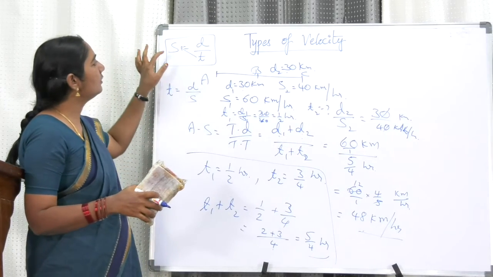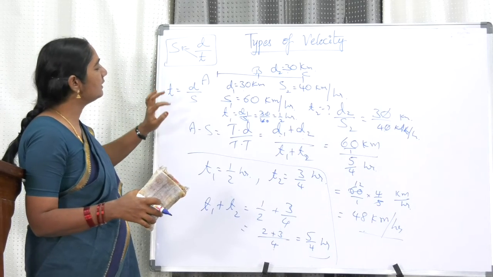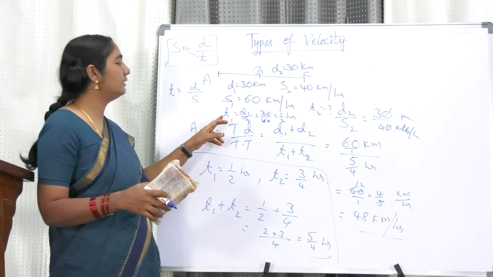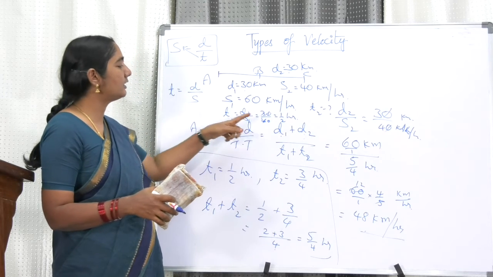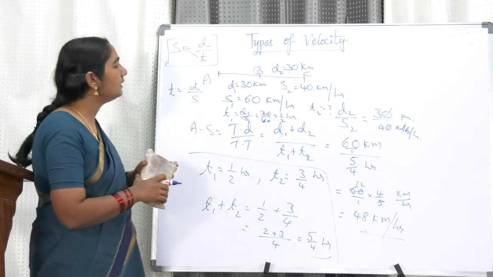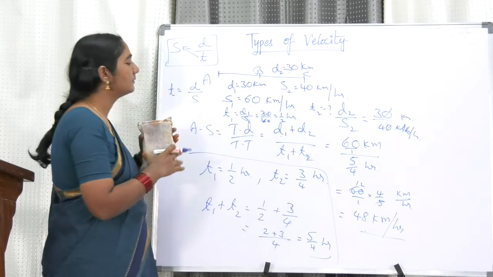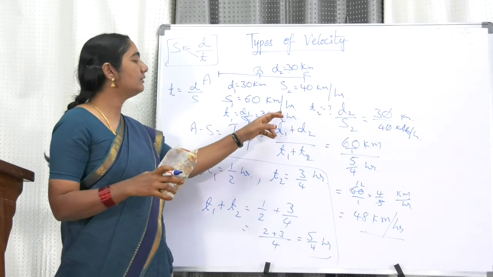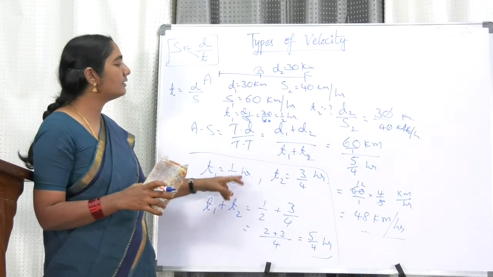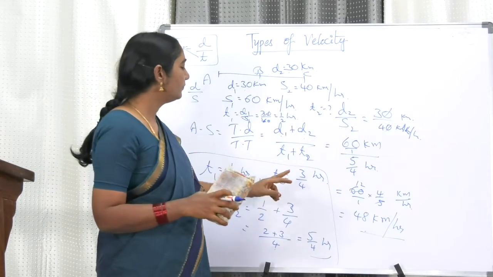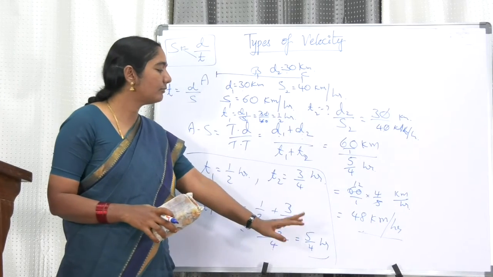Time is nothing but, we know that speed is equal to distance by time. From that time is equal to distance by speed. And from that time T1 is equal to D1 by S1, distance in the first case by speed in the first case. We have taken from A to B as the first case, from B to C as the second case. 30 by 60 which is equal to half. So, T1 we got as 1 by 2 hours. Similarly, we got T2, 3 by 4 hours. Now we are adding T1 and T2. We got 5 by 4 hours.